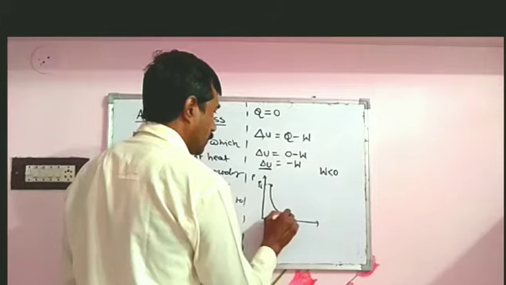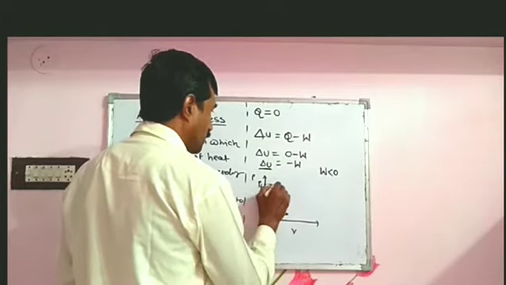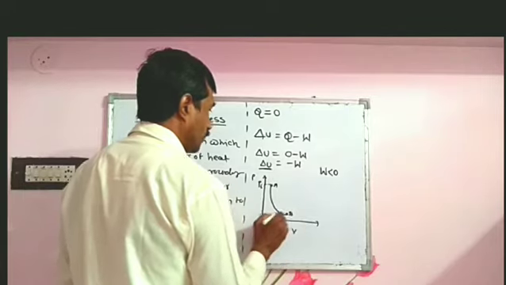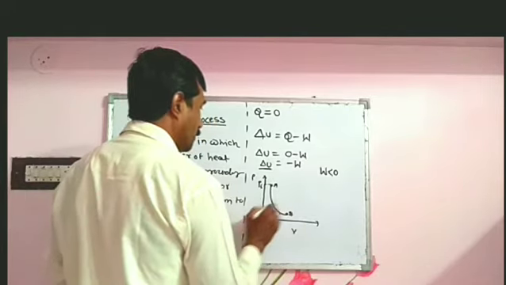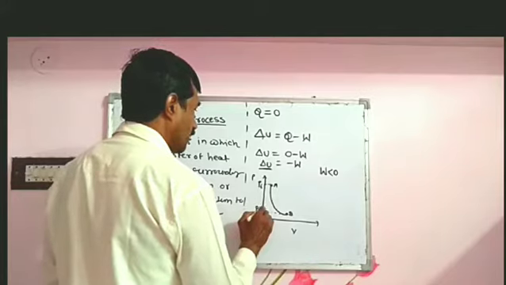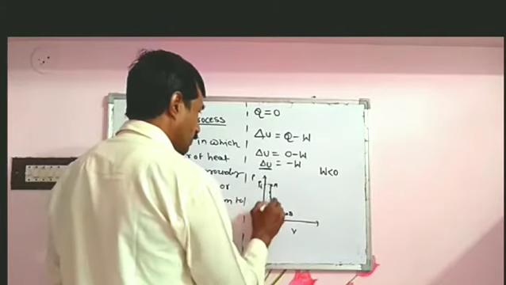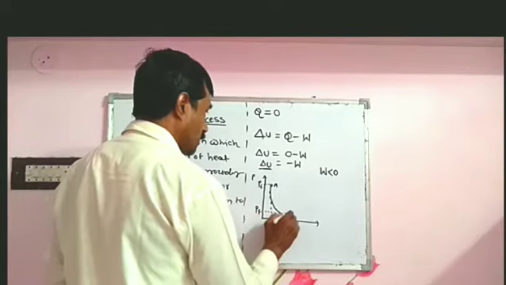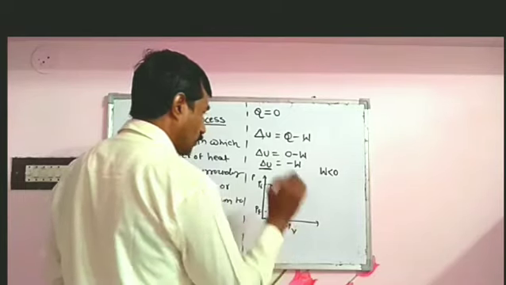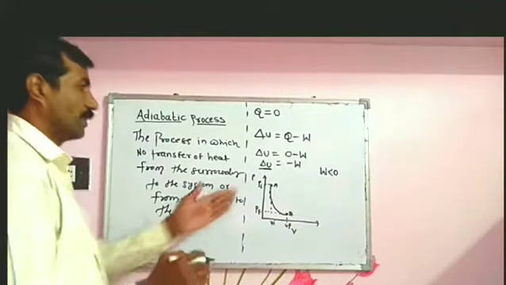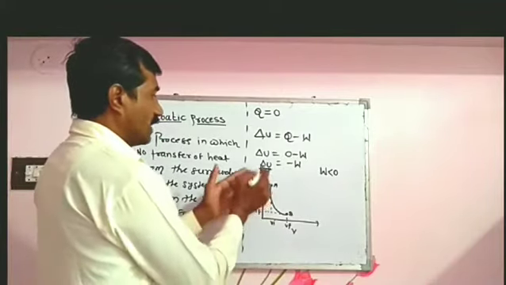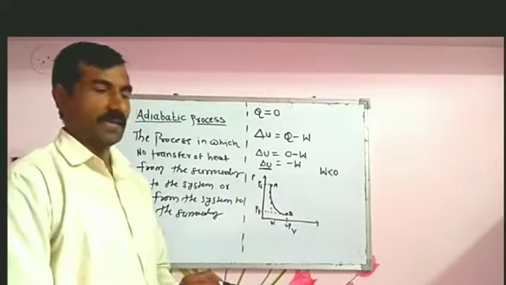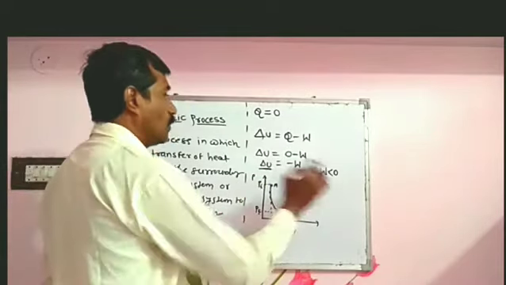The initial state is represented by point A and the final state by point B. So this is the final pressure, corresponding to Vf. Corresponding to Vf means the pressure decreases and the volume increases.